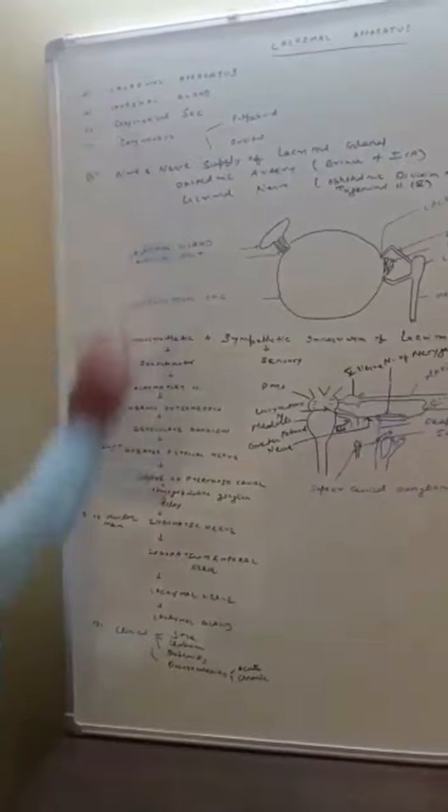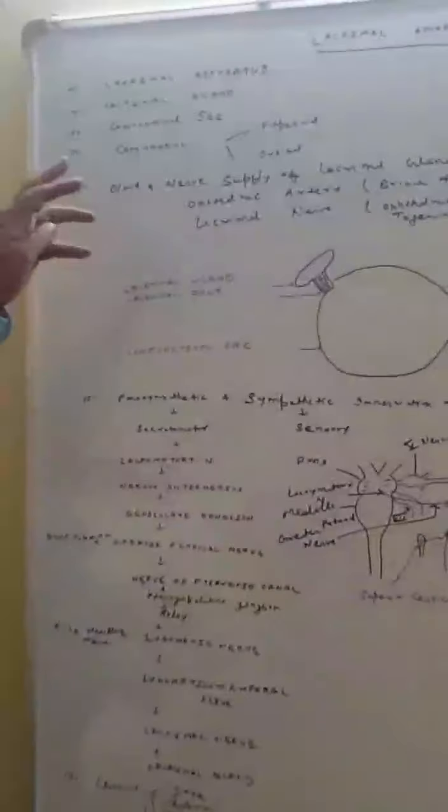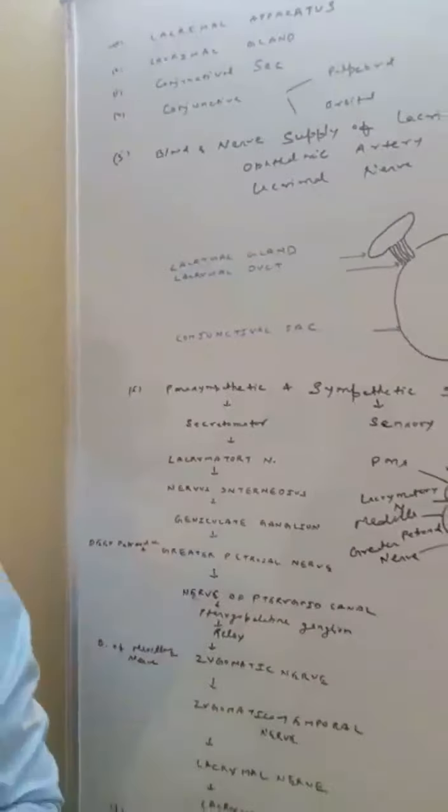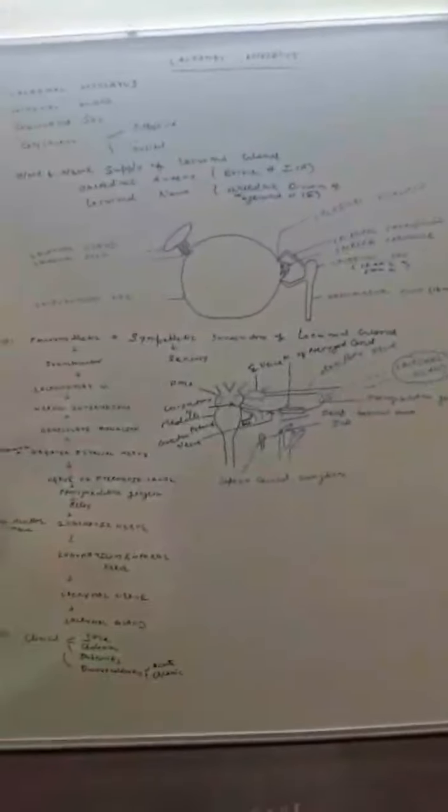What is the lacrimal apparatus? It is associated with the secretion and drainage of the tear fluid, the lacrimal fluid. Secretion and drainage of the lacrimal fluid, that is the lacrimal apparatus.